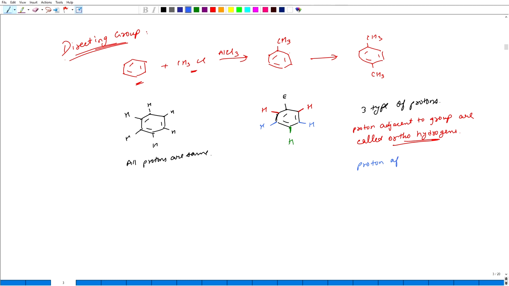The other one, the protons after the ortho hydrogens, are called meta hydrogens. So these are called the meta hydrogens. And the remaining third one, that is of another different kind, opposite to the substituted group, is called para hydrogen.